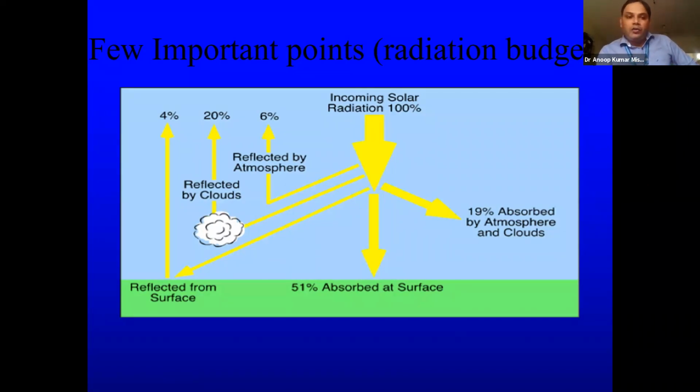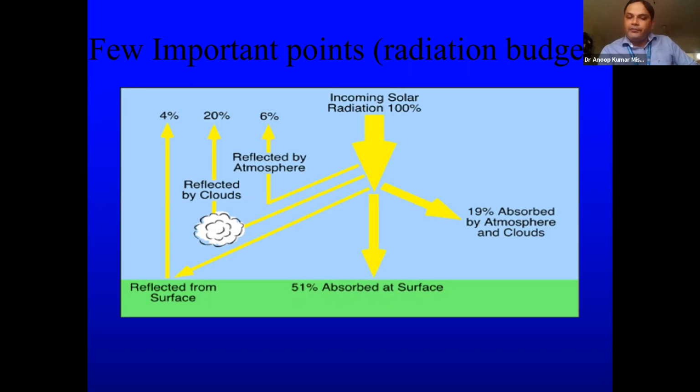And clouds play a big role in this. Plenty of clouds are there in the atmosphere, and we know they may be rainy clouds or non-rainy clouds. So 20% or 20 units of the incoming solar radiation is reflected back by the clouds. And 6% of that is reflected by the atmosphere.